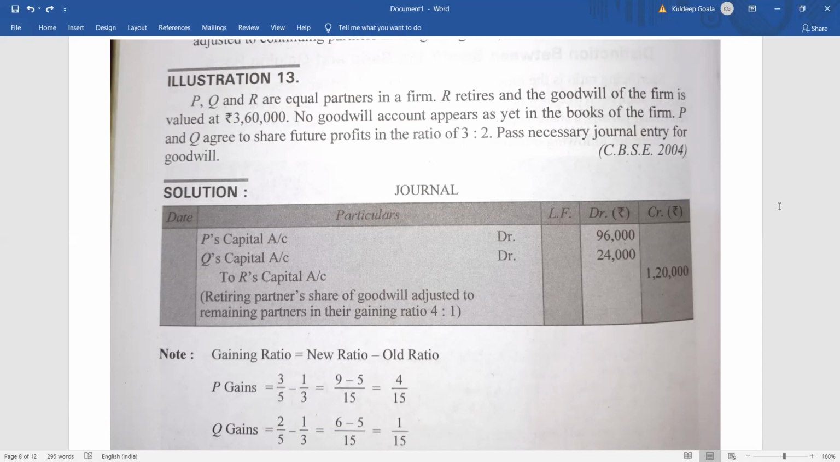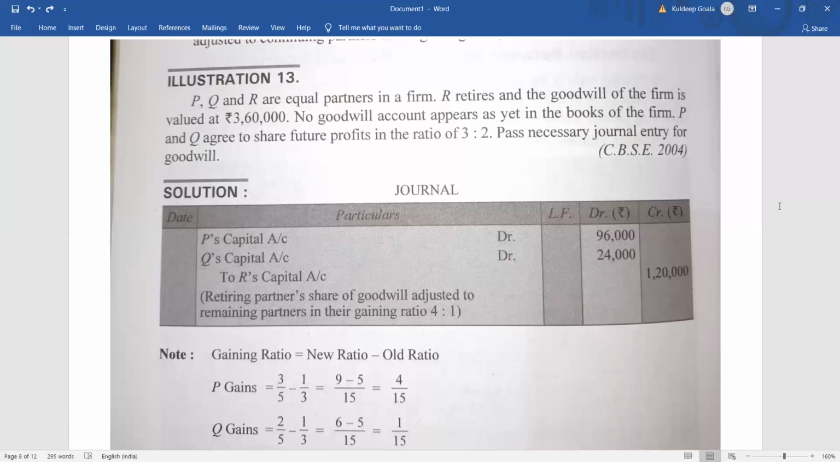So after that, what is given? P and Q agree to share future profits in the ratio of 3:2. Okay, P and Q are agreeing to share the future profits in the ratio 3:2.